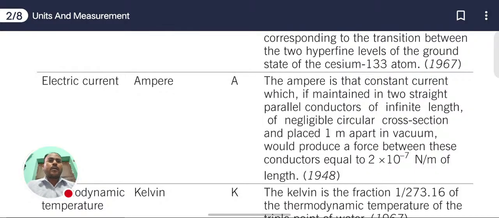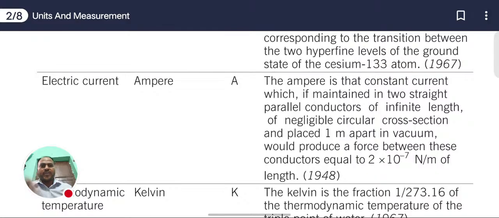Suppose this is a conductor and this is also a conductor, so both are parallel to each other. Here it is joined, but if I remove this, then you can see they are parallel. So the parallel conductors are of infinite length, the length is not fixed.